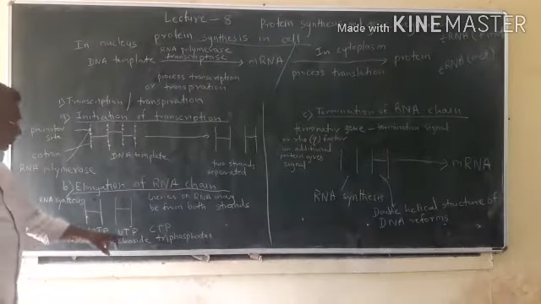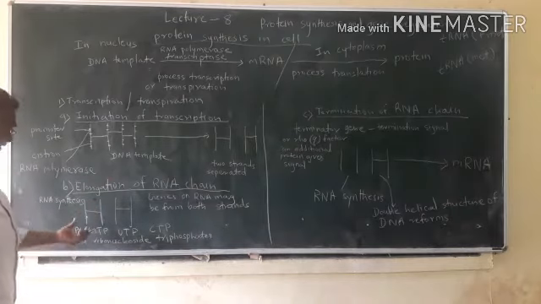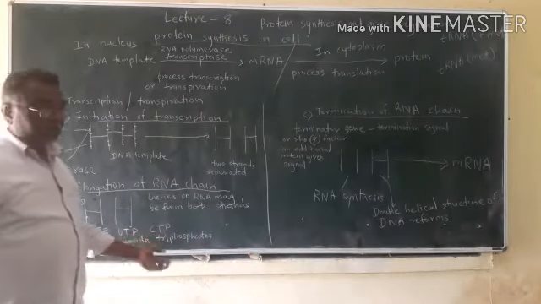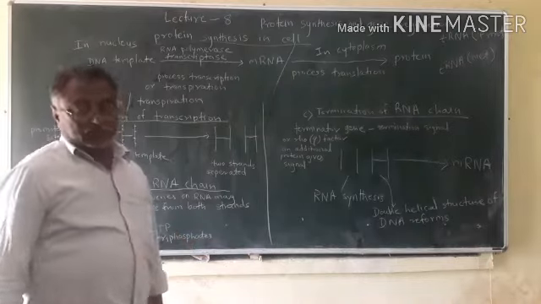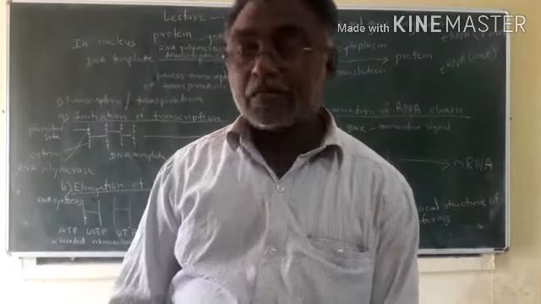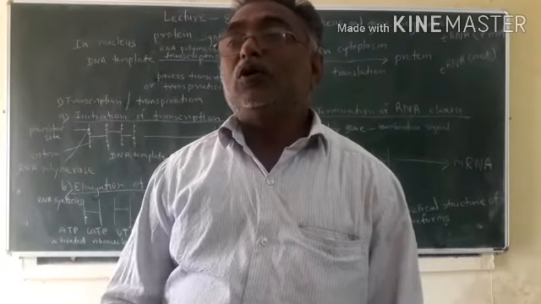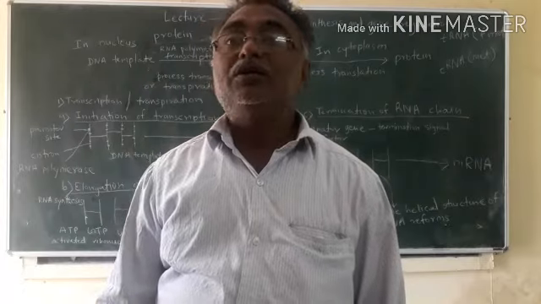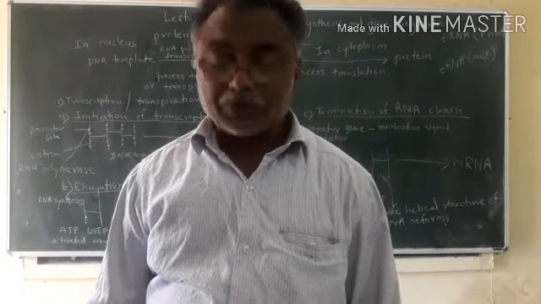These are called activated ribonucleoside triphosphates. So they are transferred from the DNA molecule to messenger RNA in different sequences.